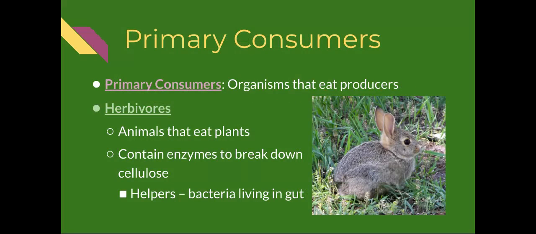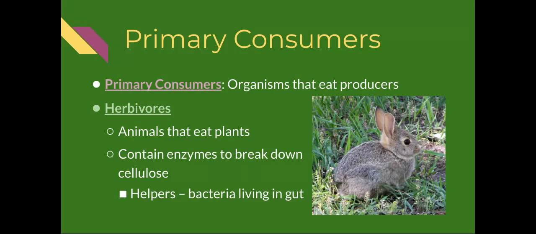There are different types of consumers: primary consumers, secondary consumers, tertiary consumers, and even quaternary consumers. When we get into ecology next semester, I will talk about the different types of consumers, but right now I'm just going to do primary and secondary. Primary consumers are organisms that eat producers, or organisms that eat plants. We also call them herbivores. Herbivores are animals that eat plants.